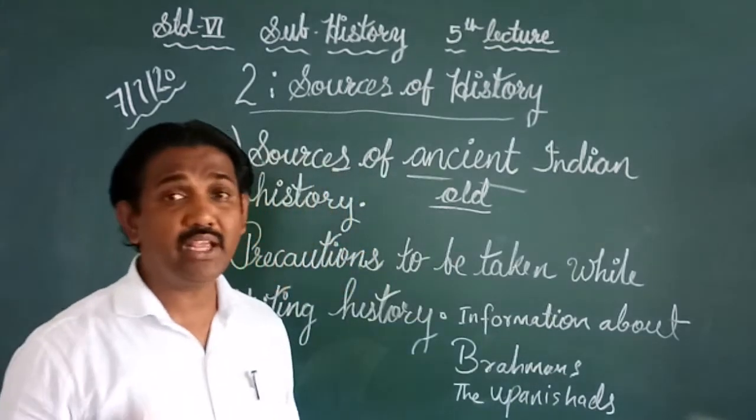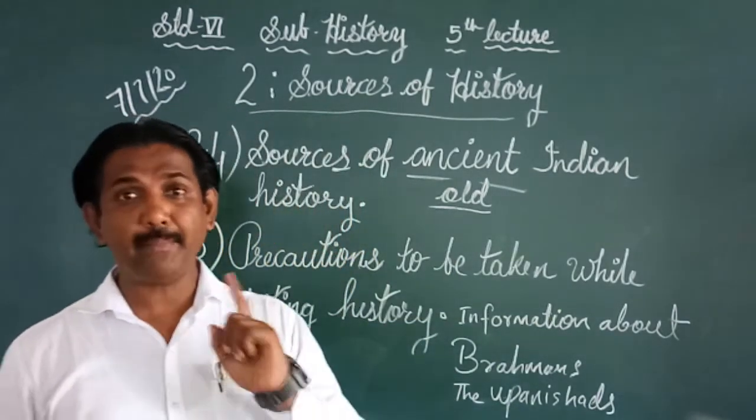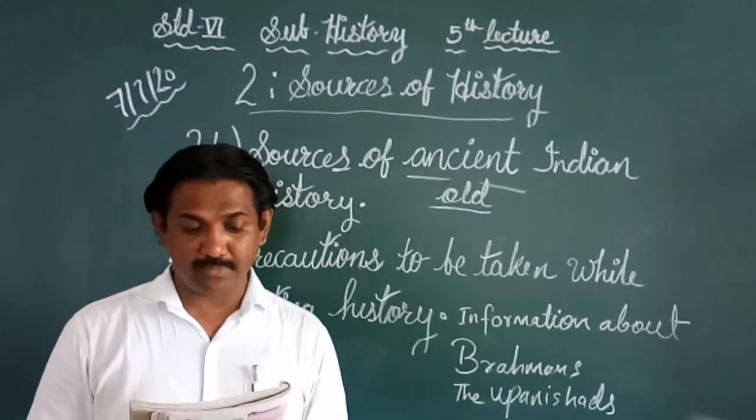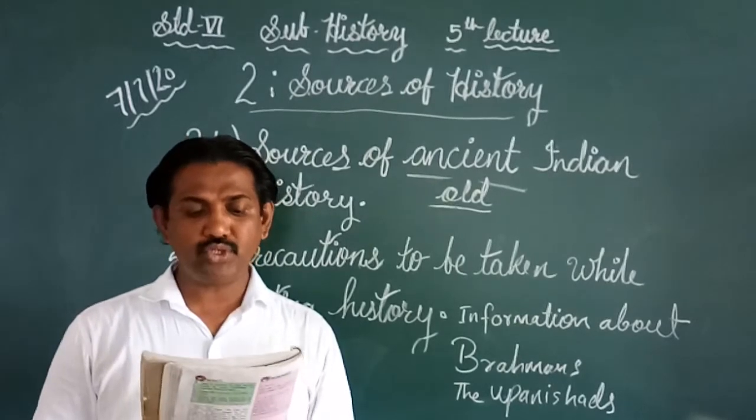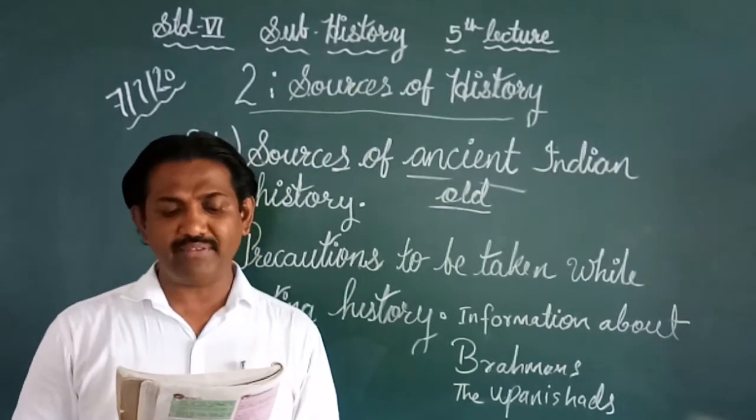So we have very great information about the Brahmanas and Upanishads, the epics Ramayana and Mahabharata, the Jain and the Buddhist literature, plays, poems, stone and pillar inscriptions, travelogues of foreign travelers, etc.